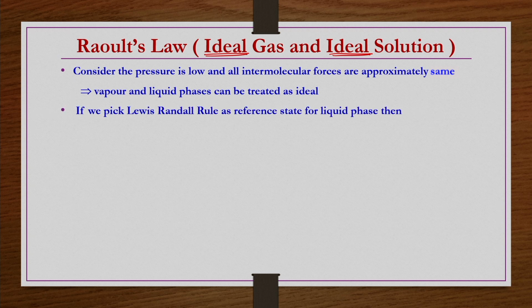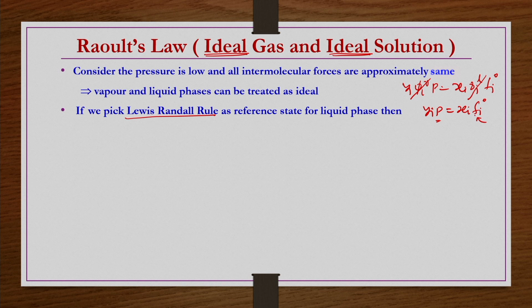Now, if we take the Lewis-Randall rule as the reference state for the liquid phase, because whatever this is, yi phi_i^v P equals xi gamma_i f_i naught. So, now here we have taken ideal phases. So, the fugacity coefficient and activity coefficient are equal to 1 for both of them, then we get this equation as yi P equals xi fi naught. Still, though the pressure is known, you have to find out xi and yi. But still you do not know fi naught.